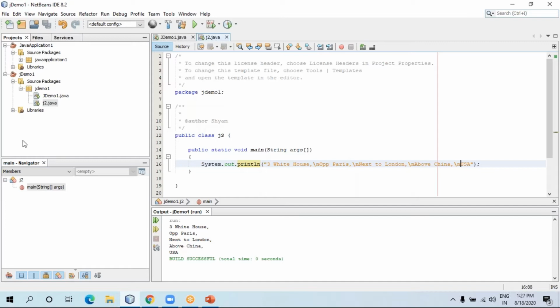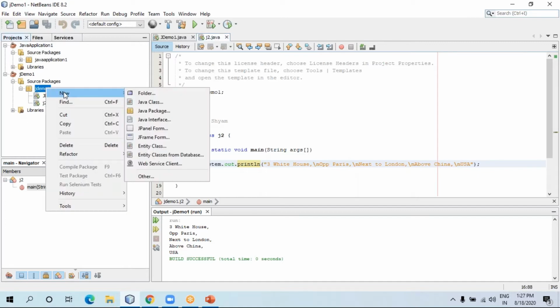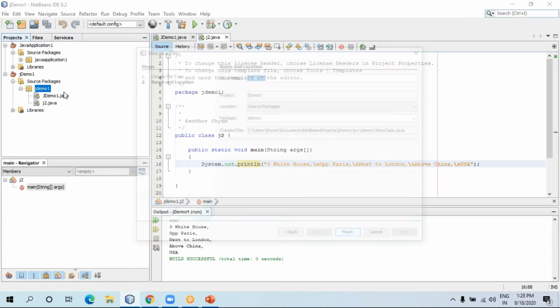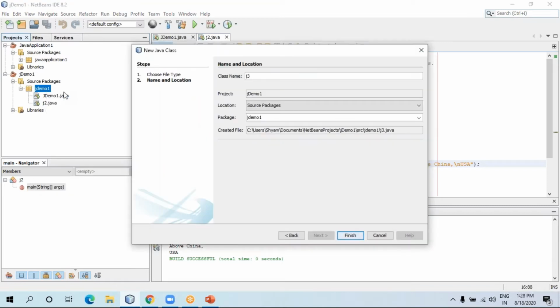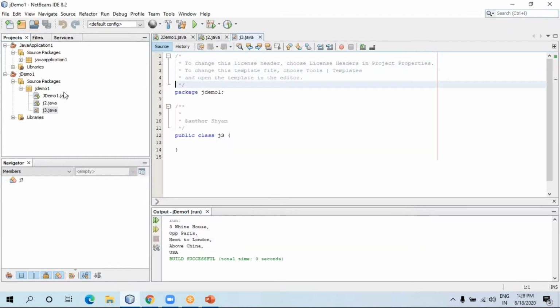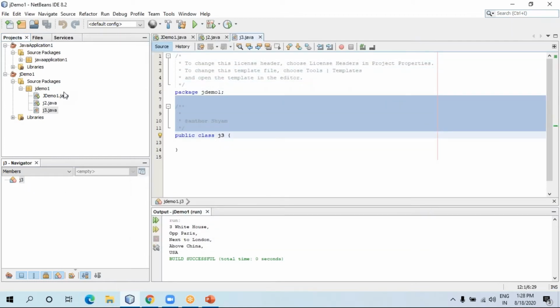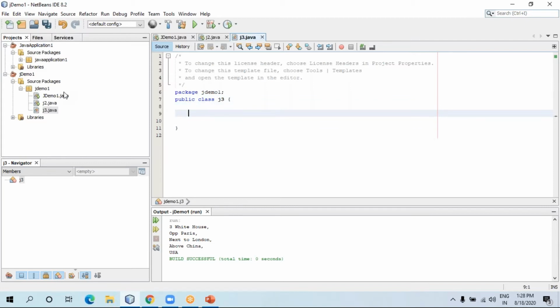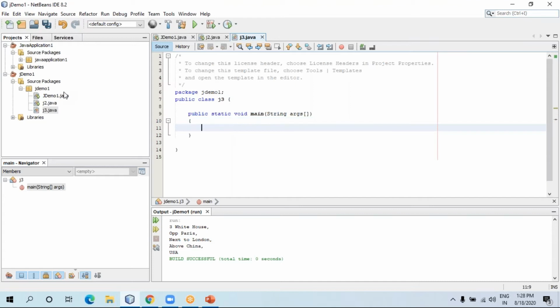Let me give you another program also. I'm just doing right click, new. Let me write again a new class, J3. I'm just pressing enter, finish. Okay, so this is again a new class. As I told, what you have to do first is add public static void main, then String args. Okay, it's compulsory. You have to write it; as I told, it's the main door of our program.